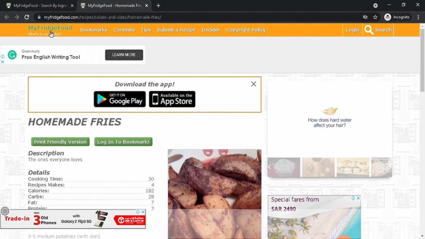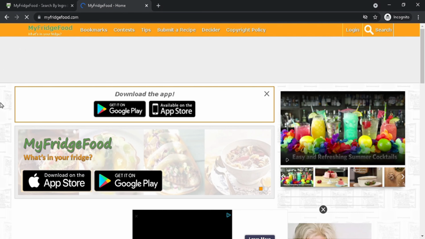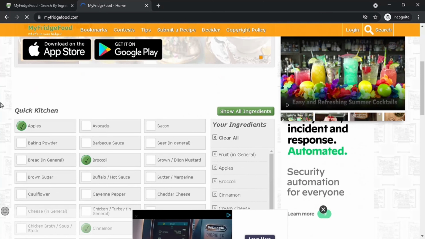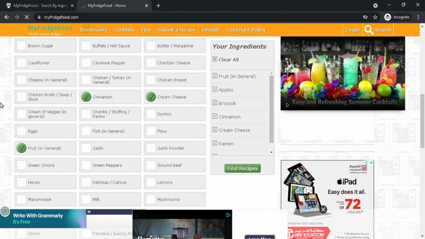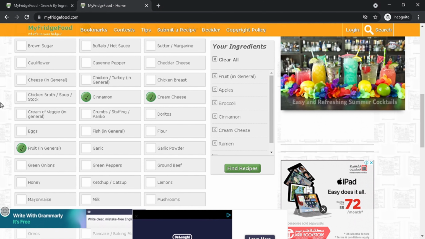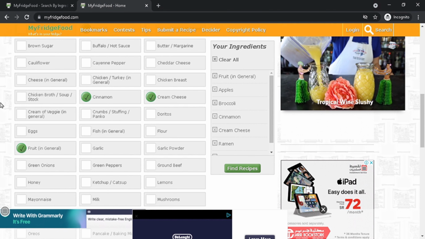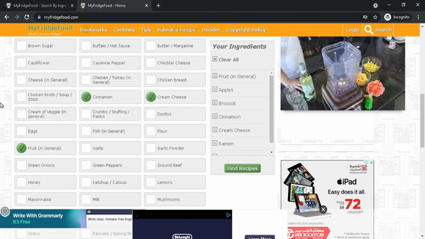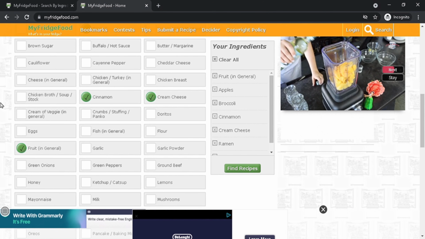It's a very useful website. Let's say if you have few things and you want to learn how to cook and stuff like this, it's a very useful website for that. It has a good amount of recipes. You can pinpoint it, because there's no other website where you can pinpoint and write what you have and what you want to make. Here you can pinpoint what you have and what you don't have, like this. So you can make a lot of good things on a budget. It's a very good website, I found.